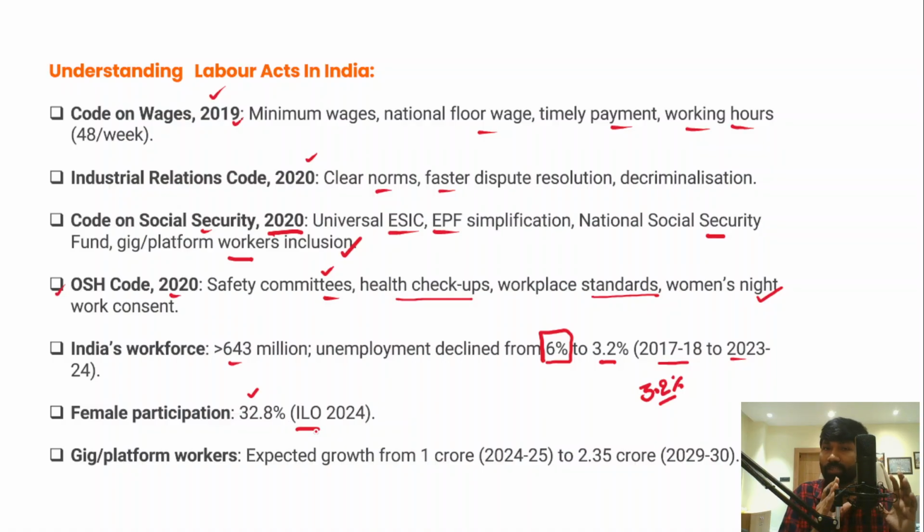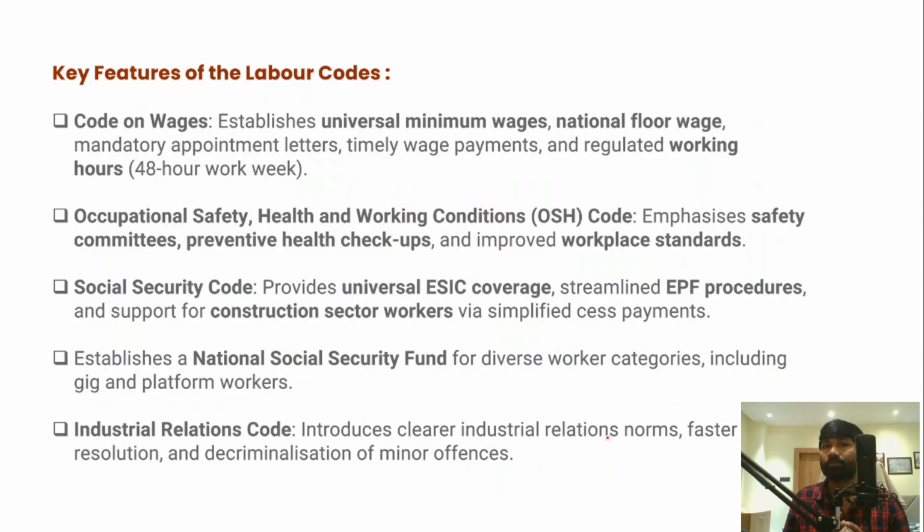As I've already told you, these are short-term workers, contract workers or temporary workers. The benefits of social security are traditionally not extended to gig workers or platform workers. However, it is expected that platform workers or gig workers may grow from 1 crore in 2024-25 to 2.35 crore by 2029-30. So that means around 2.35 crore gig workers or platform workers will work throughout the country by 2029-30. However, let's understand some key features of the labor codes.